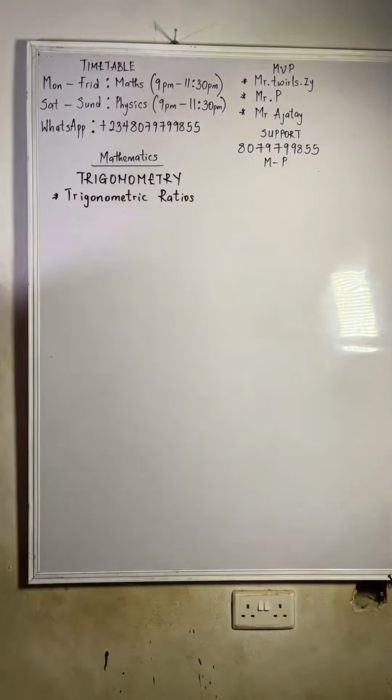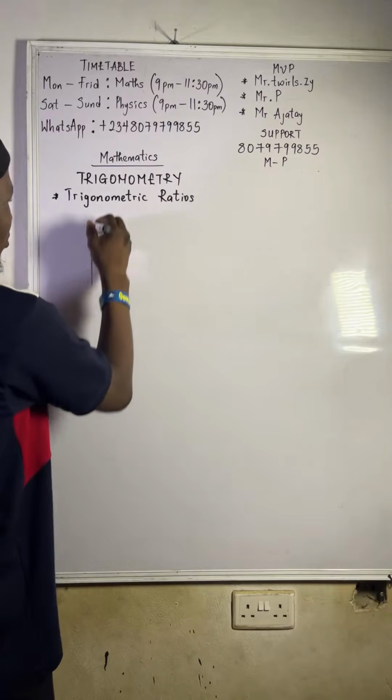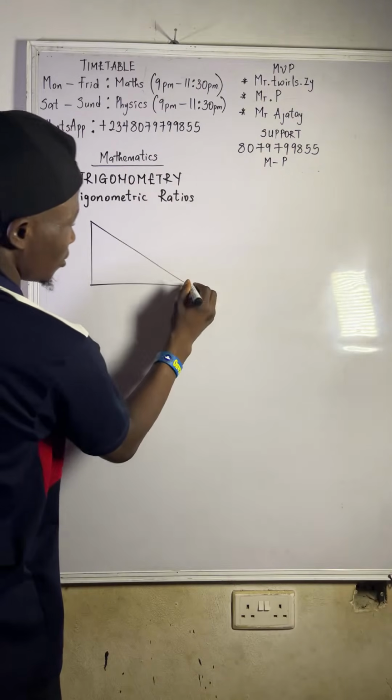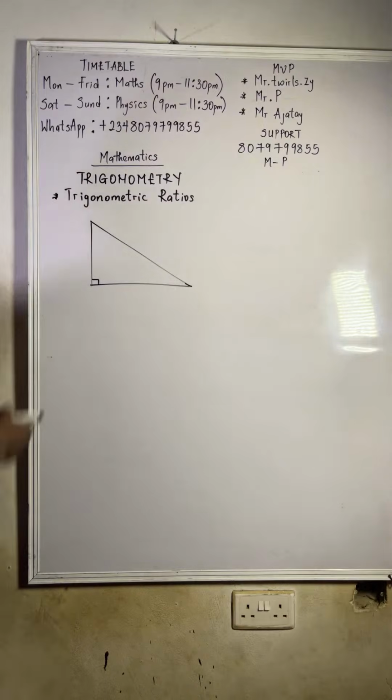Trigonometric ratios. Now, from this guy now, let's say we have a right angle triangle. Now, this is a right angle triangle.